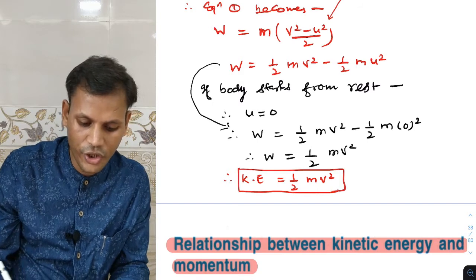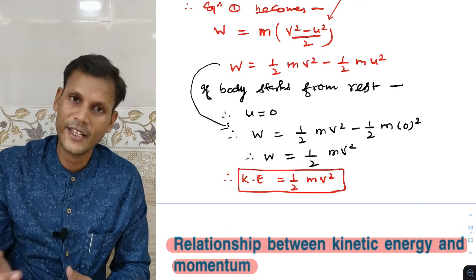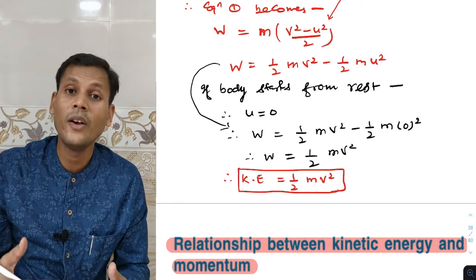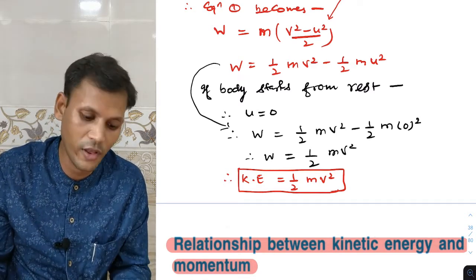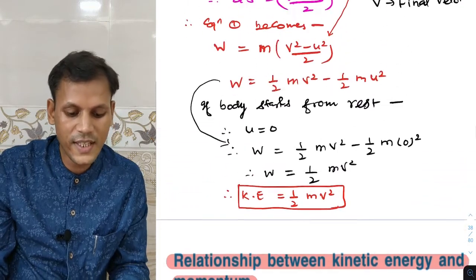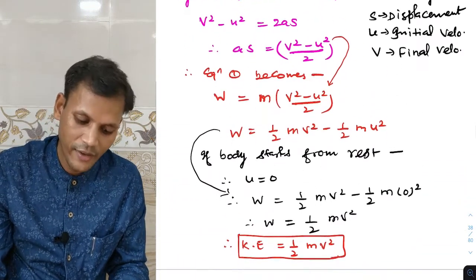Actually this derivation will be the same for the next part also. There will be one term, the work energy theorem. We will have the same derivation, no change at all. So this is the expression for kinetic energy.